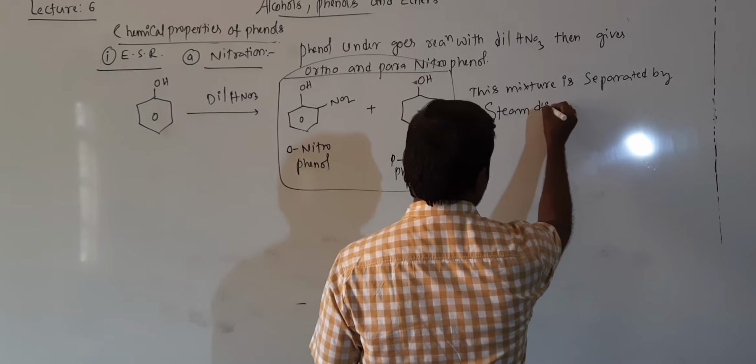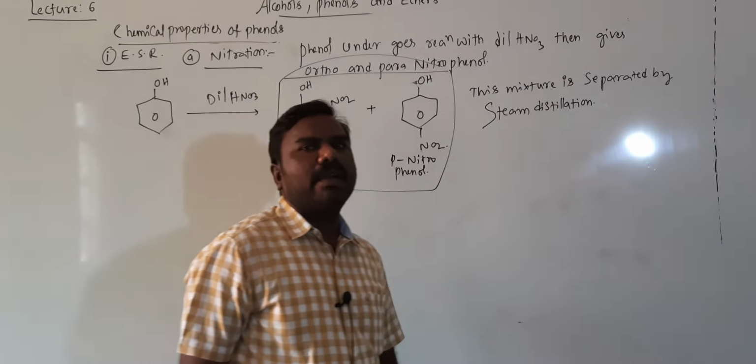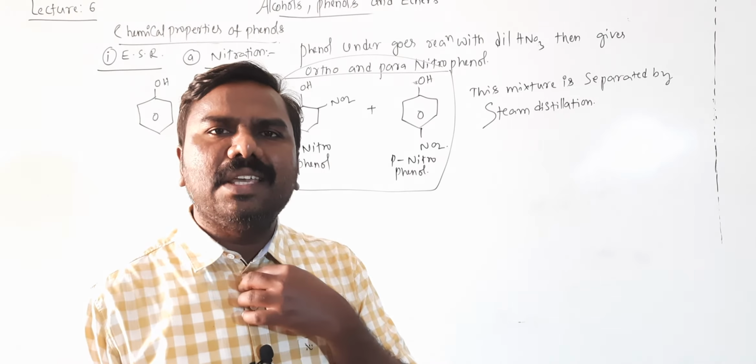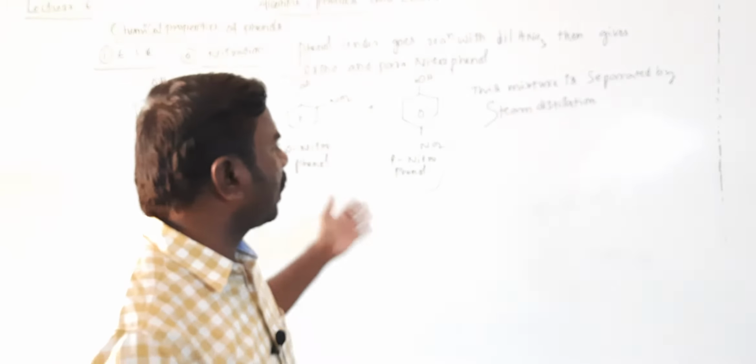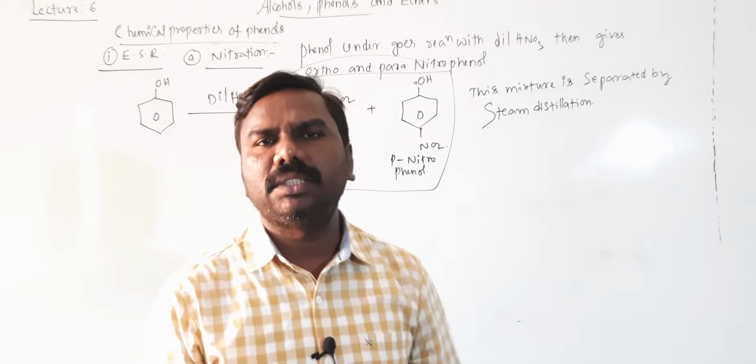Very important, already asked in your objective exams. Ortho and paranitrophenols are separated by which distillation? Steam distillation, because these are steam volatile. By applying steam they will be vaporized easily.